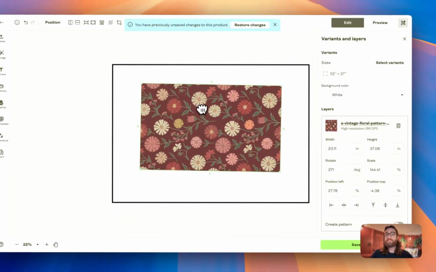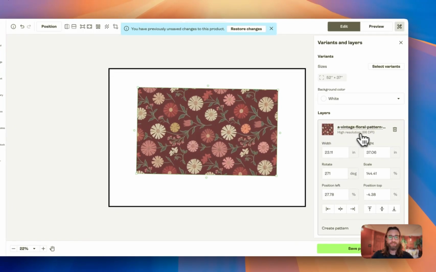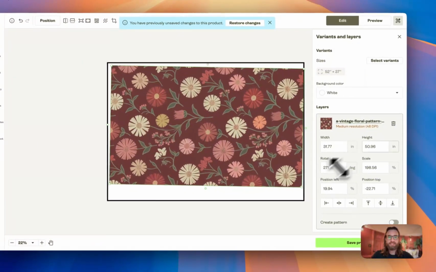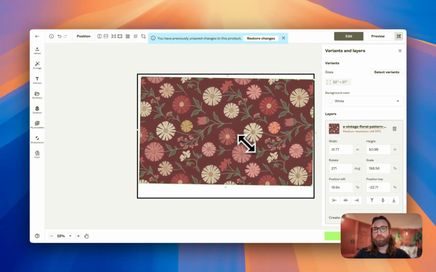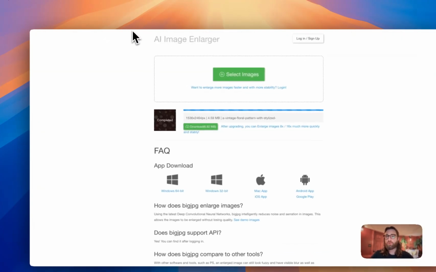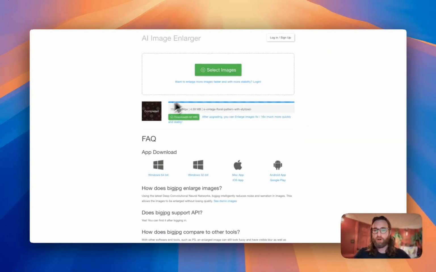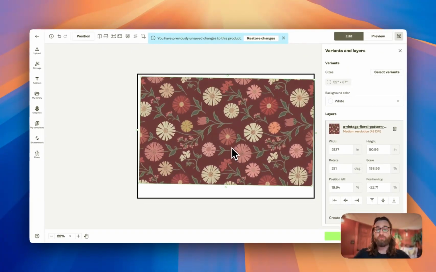Now, one thing I want you to pay attention to is this right here where it says high resolution. Once we make this larger and we stretch it out onto the canvas, it says now that we have a medium resolution. There are a couple ways that we can get around this. We don't want to have a medium resolution. We want to have a high resolution. So what we could do is go over to a free tool like bigjpeg.com, upload our artwork, download it at a larger size, upload it here, and then it would be at a larger size and a larger resolution.